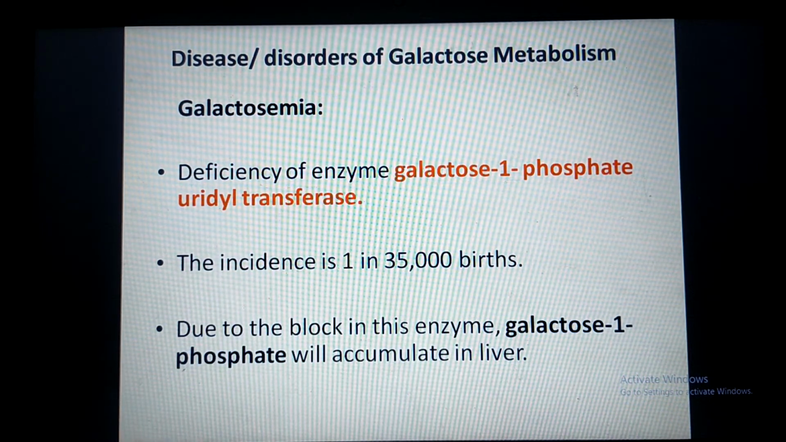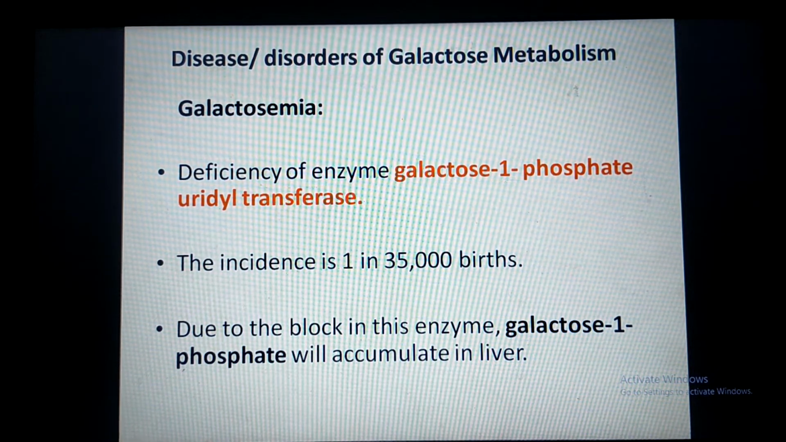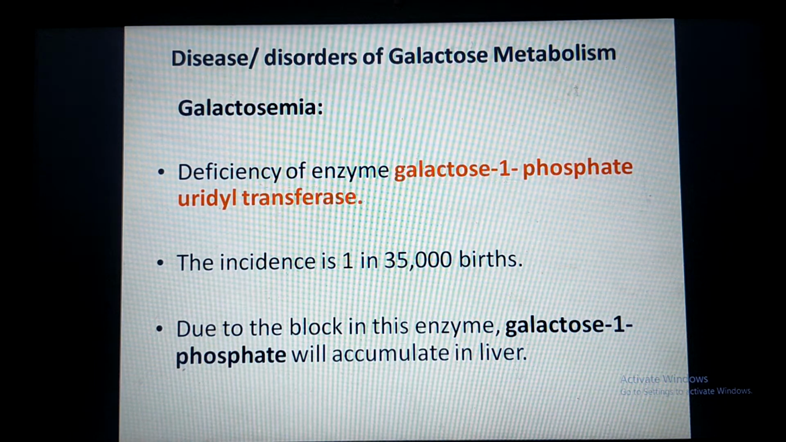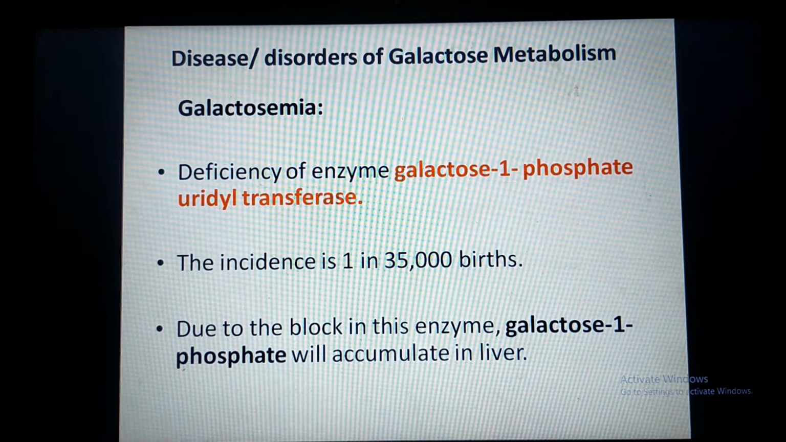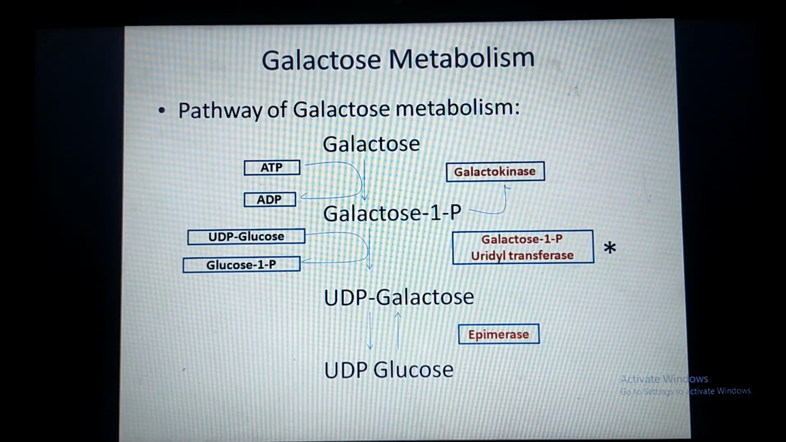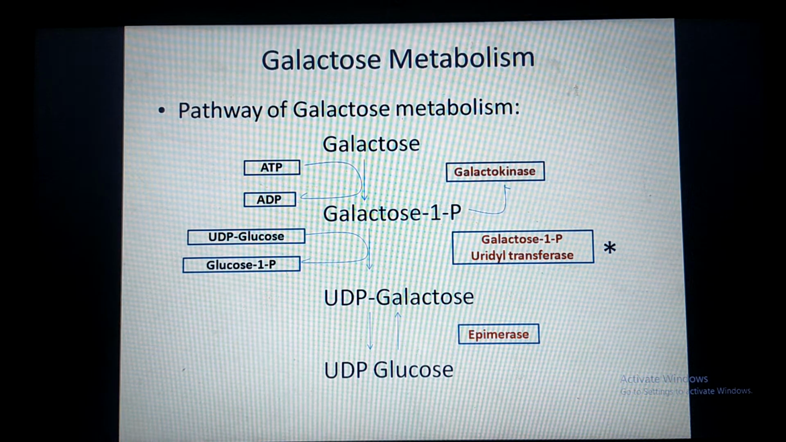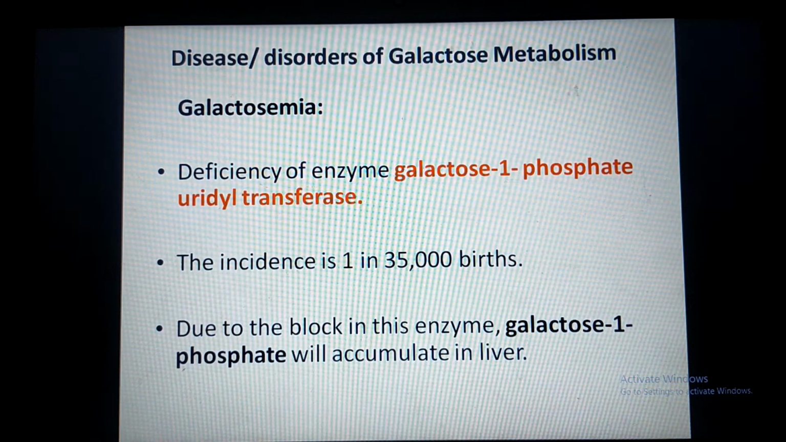First we will see galactosemia due to deficiency of enzyme galactose 1-phosphate uridyl transferase. Incidence given in the book is 1 in 35,000 live births. Here, due to deficiency of enzyme galactose 1-phosphate uridyl transferase, galactose 1-phosphate is not utilized. See this figure. Galactose 1-phosphate is not further utilized. Hence, galactose 1-phosphate will accumulate in the liver.